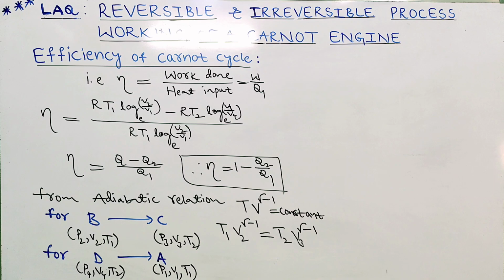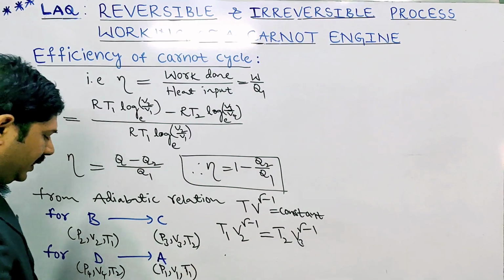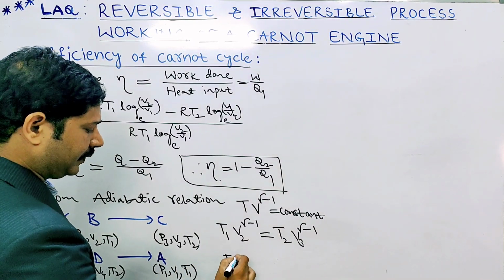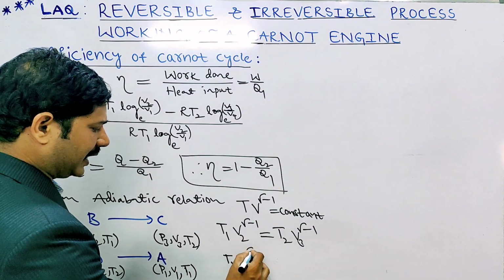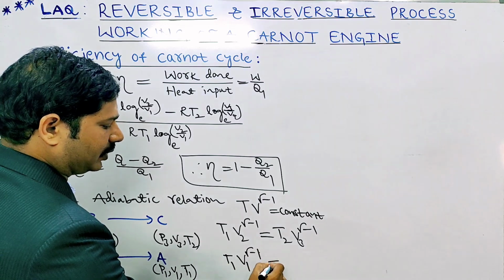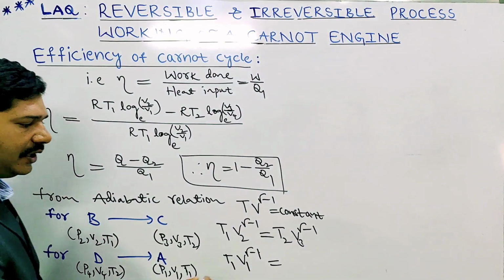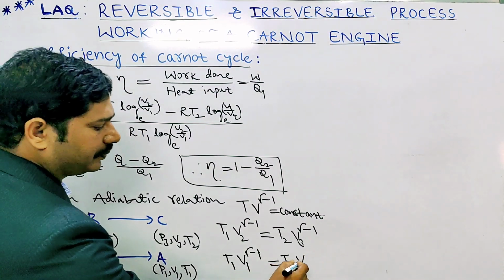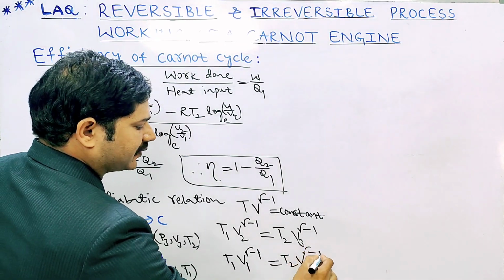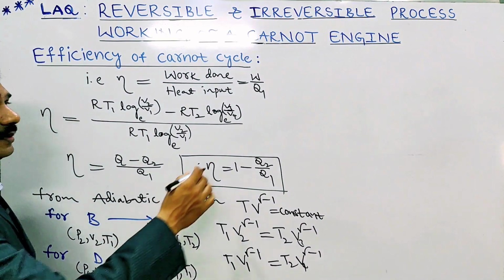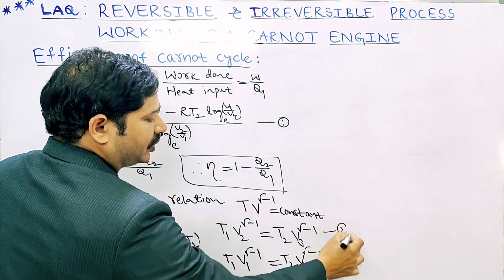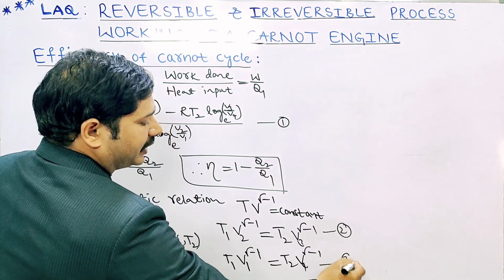Substituting: T1 V1 to the power gamma minus 1 is equal to T2 V4 to the power gamma minus 1. The earlier equation I am taking as equation 1, here equation 2 and here equation 3.